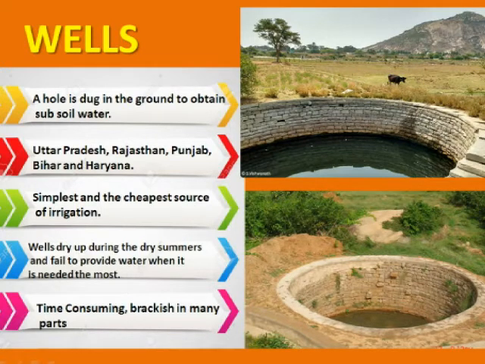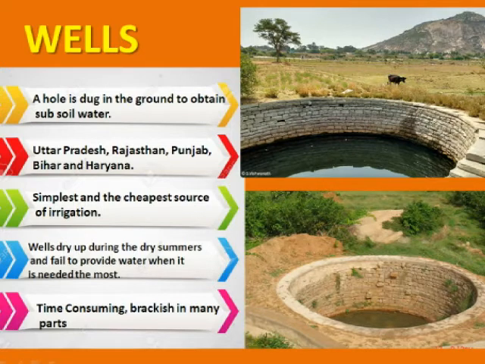Wells are found only where sufficient groundwater is available, where the groundwater level is not very deep, and where the soil is soft enough to allow the digging of wells. Well irrigation is concentrated mainly in Uttar Pradesh, Rajasthan, Punjab, Bihar and Haryana. Let's move to the next section.